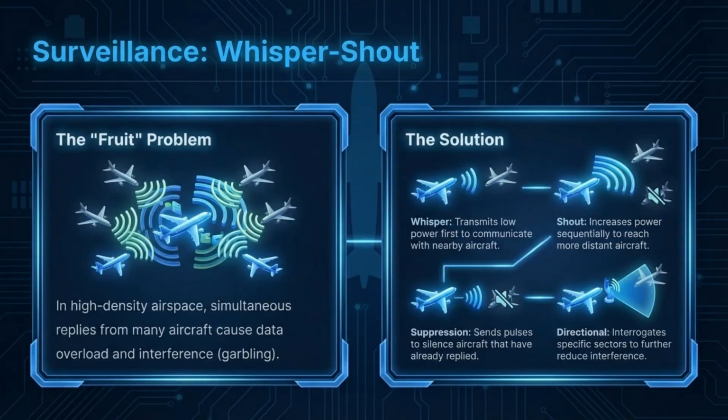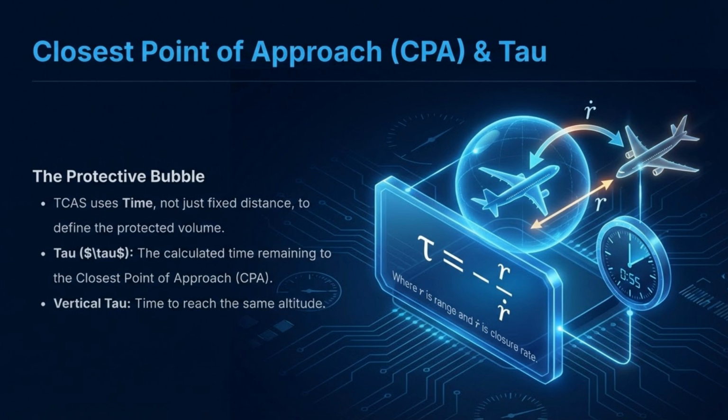In high-density airspace, simultaneous replies cause data overload, known as the fruit problem. The whisper-shout solution addresses this by transmitting low power first, then increasing it, along with using suppression and directional interrogation to reduce interference. TCAS defines the protective volume using time, not just distance.